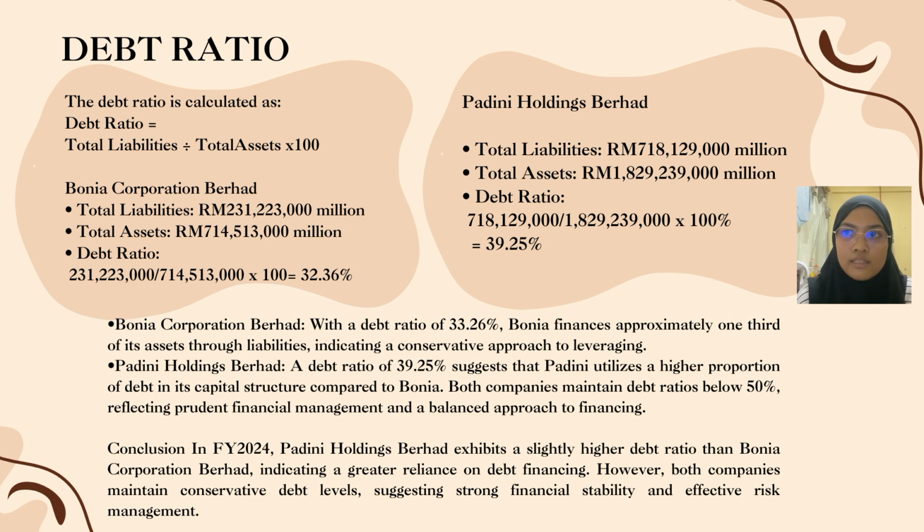So Bonia Corporation Berhad's debt ratio is 33.26%. Bonia finances approximately one-third of its asset through liability, indicating a conservative approach to leveraging. For Padini, the debt ratio is 39.25%. Padini utilized a higher proportion of debt in its capital structure compared to Bonia. Both companies maintain a debt ratio below 50%, reflecting prudent financial management and a balanced approach to financing.